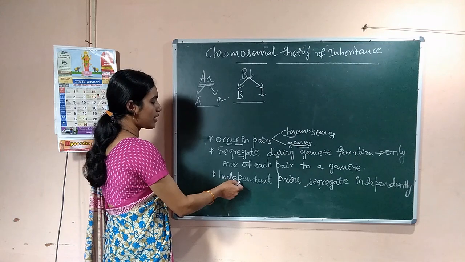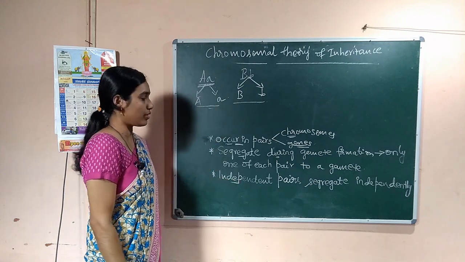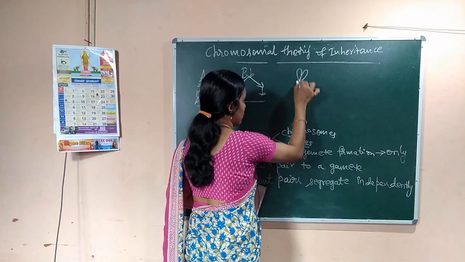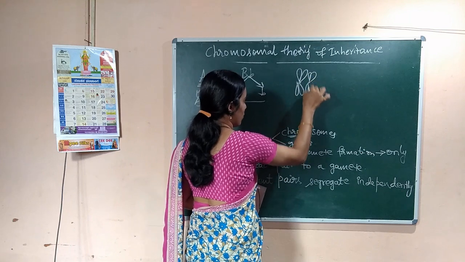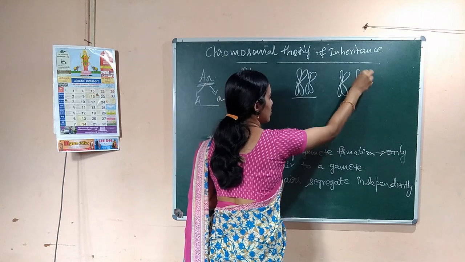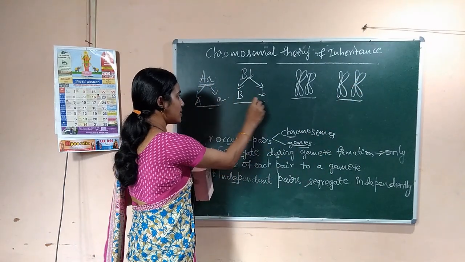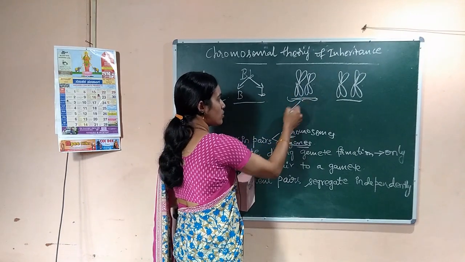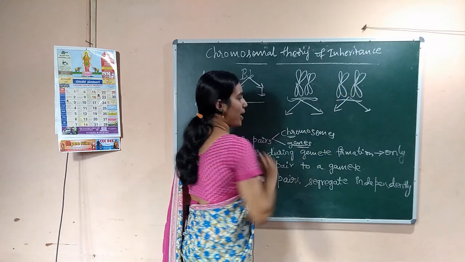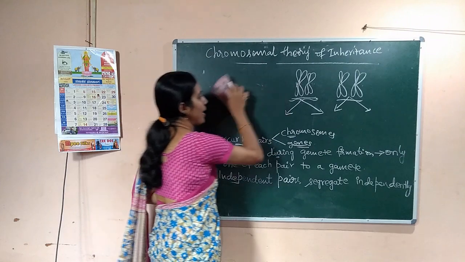If you consider the chromosomes, the behavior is the same as genes. So consider a chromosome pair. This is one pair of homologous chromosomes, and here is another pair of homologous chromosomes. Same as genes, this pair of chromosomes segregates independently of this pair. So the characters of genes and chromosomes are parallel.